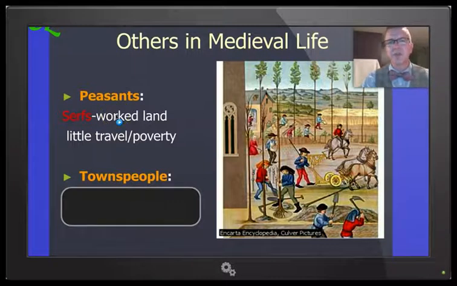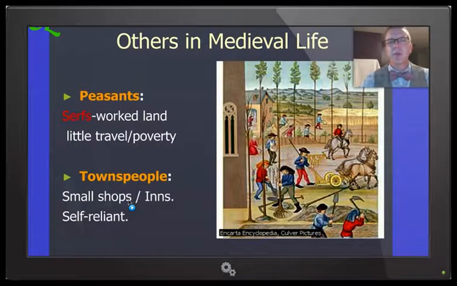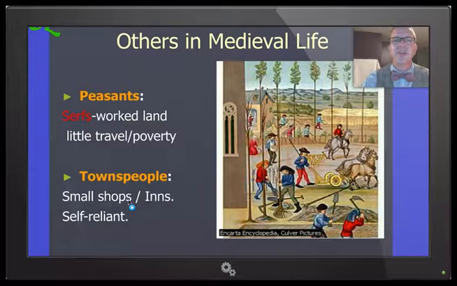Now, not all peasants are serfs, but by the latter part of the medieval time period, about 80% of them actually are. And some other kind of peasants might be actually townspeople who run small shops or inns. These folks are generally self-reliant in terms of taking care of themselves and their food and stuff, buying it from farmers and even the serfs. On the other hand, when it comes time of invasion, they're going to go run to the local lord, trying to look for some protection.